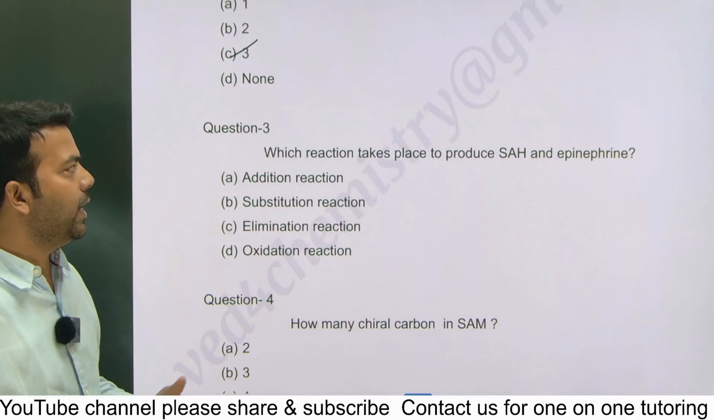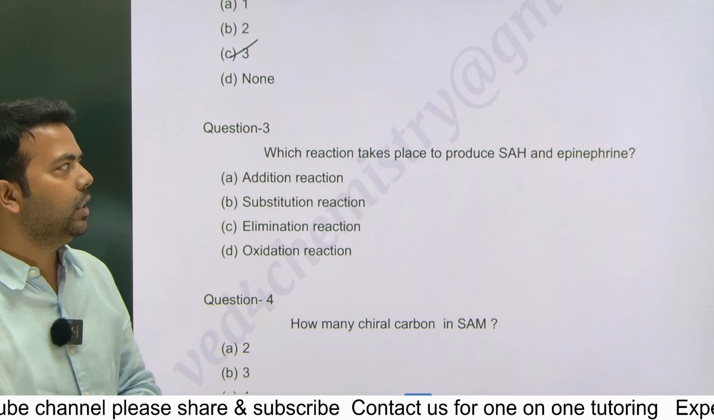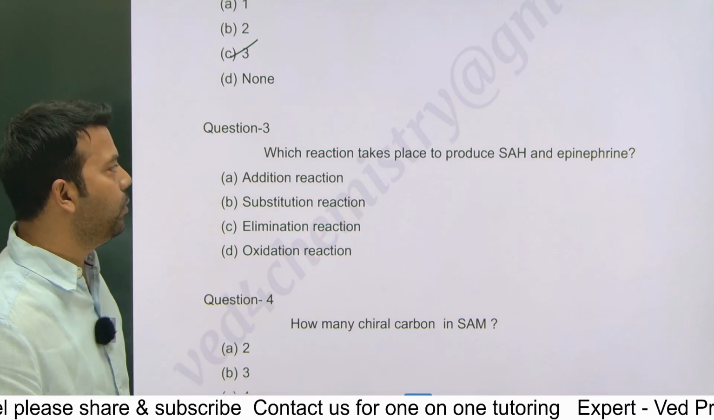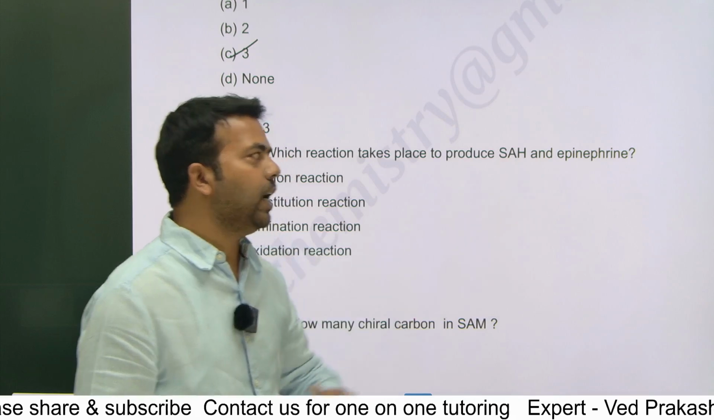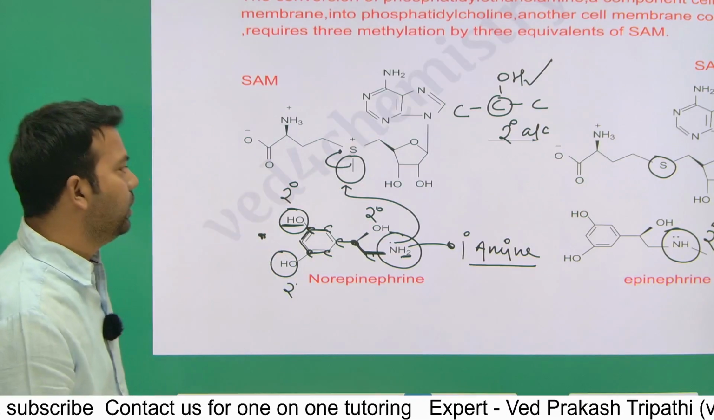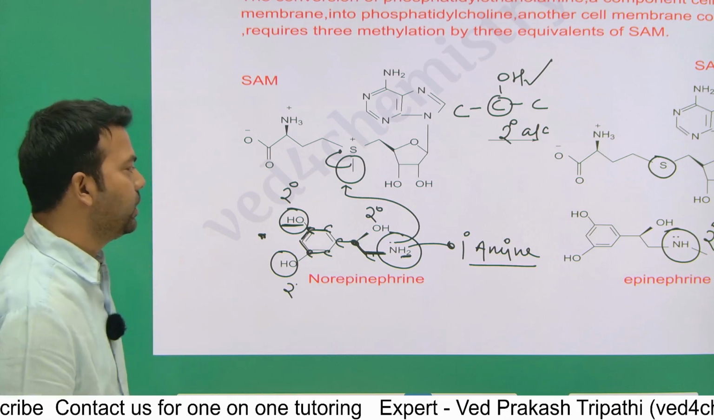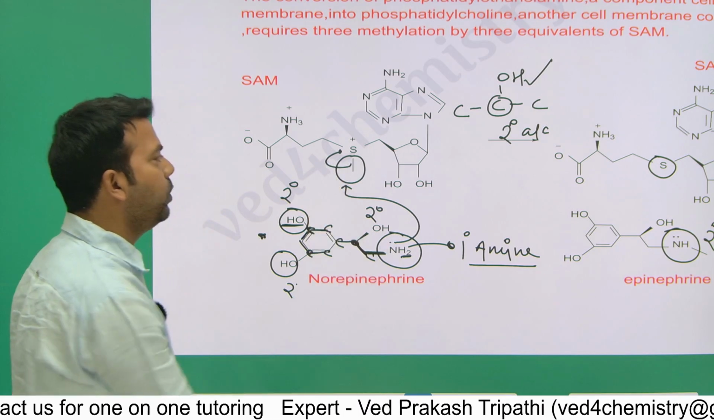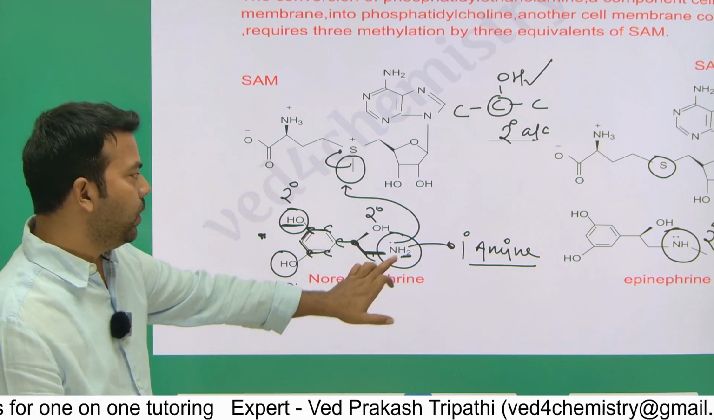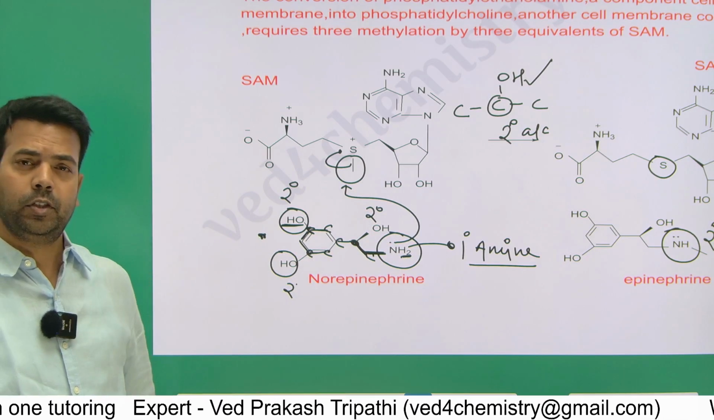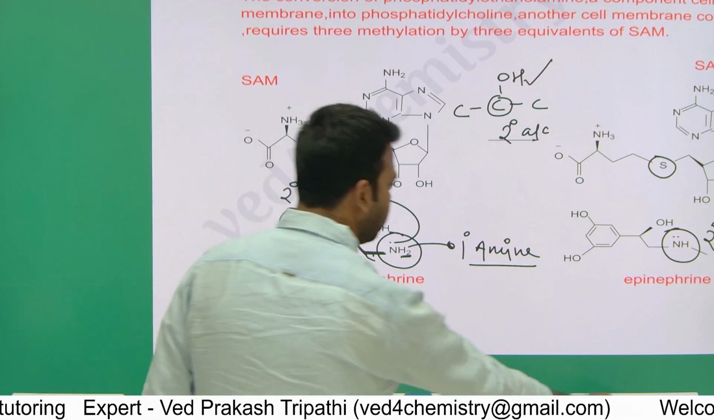Which reaction takes place to produce SAH and epinephrine? We have to find out the reaction name to produce SAH and epinephrine. And I told you already, this is a substitution reaction. As you can see, nitrogen is going to attack on that carbon and this bond is going to break. So in place of a hydrogen, we have a methyl, and that is called nucleophilic substitution. So directly you can say it's a substitution reaction.